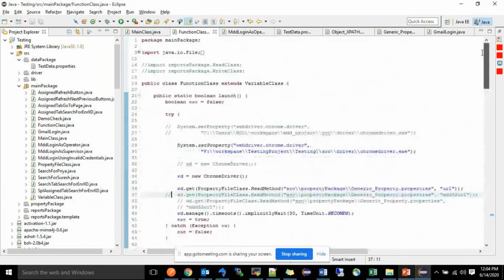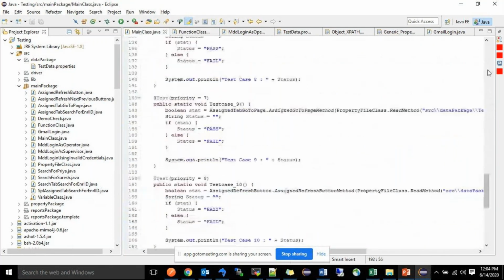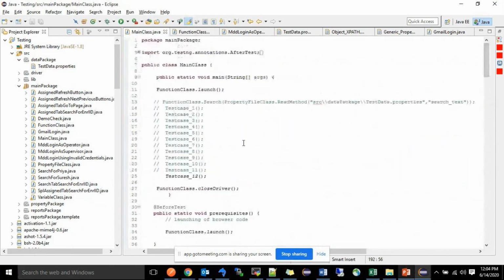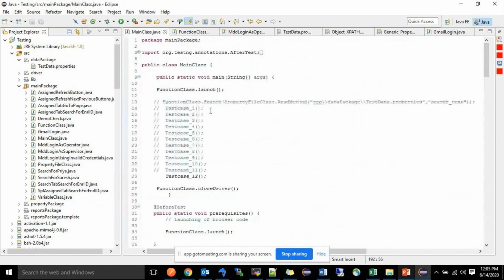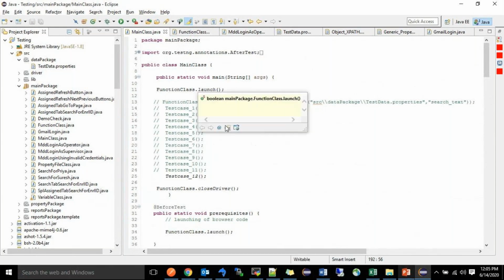And the main class is also there. Here we can control our test cases. For example, here I have written FunctionClass.launch, which means launch is a method written in the function class. It will go to the function class and find this launch method, and find the complete code of how to launch the browser. Depending on that, it will perform the actions.